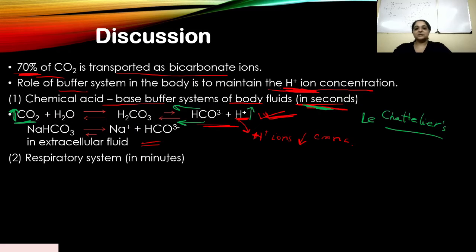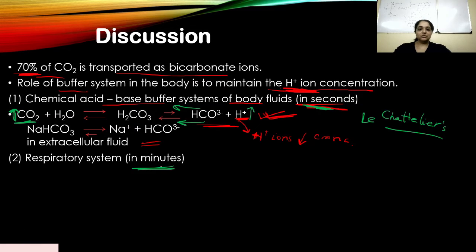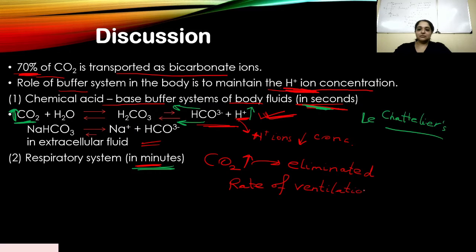Now, this is the first method. Second is the respiratory system, which occurs in minutes. So, with the respiratory system, once CO2 is formed, the CO2 needs to be eliminated out of your system. It needs to go out. So your rate of breathing increases. The rate of ventilation increases to remove all the excess CO2 that your body does not need.